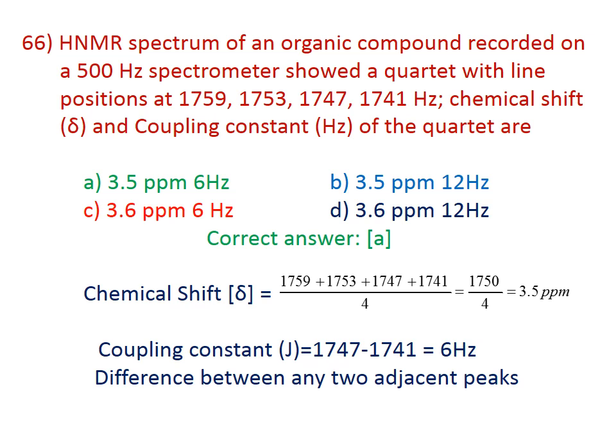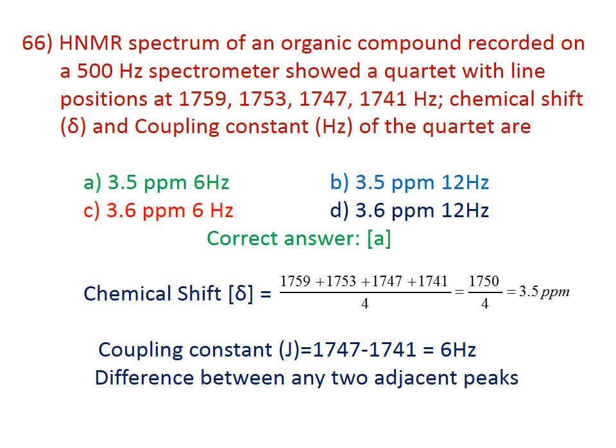For the chemical shift value, you have to take the average: 1759 plus 1753 plus 1747 plus 1741 divided by 4, that gives 1750, and 1750 divided by 500 will be equal to 3.5 ppm. The coupling constant J is the difference between two adjacent peaks, 1747 minus 1741, which is equal to 6 Hz.